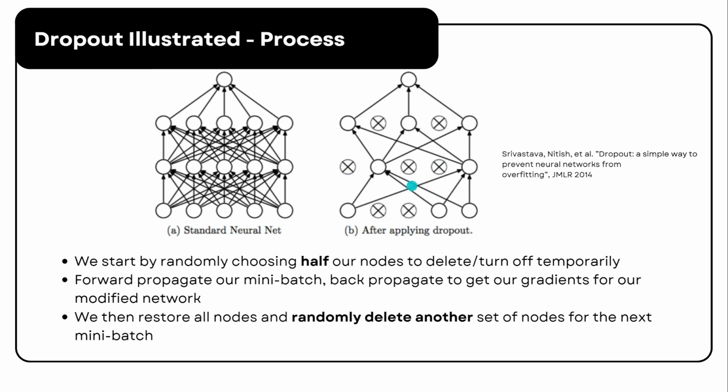So after processing that mini batch, we restore all nodes and then randomly drop another set of nodes for the next mini batch. As a result, different nodes are trained in each cycle and different nodes are turned off, ensuring that no single neuron becomes overly reliant on specific features. So this helps prevent overfitting and improve generalization.